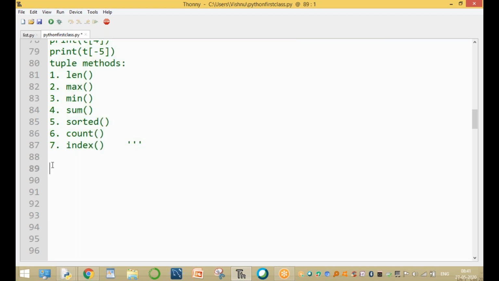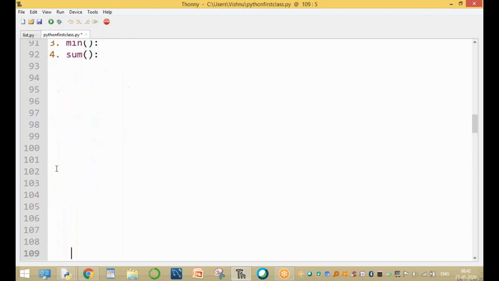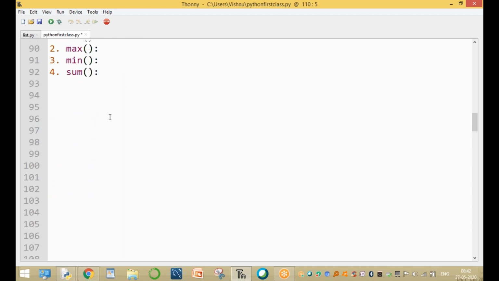Clear, guys? The first one is length. The second one is max. The third one is min. And the fourth one is sum. First I will explain all these, and the remaining ones I will explain later. No problem. These are the four inbuilt functions. Clear, guys? Four inbuilt functions.